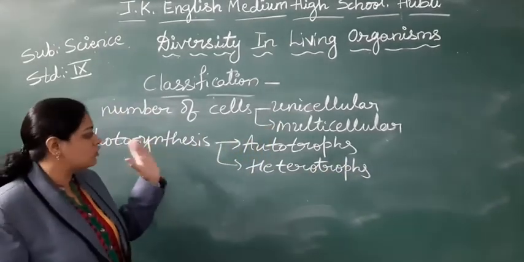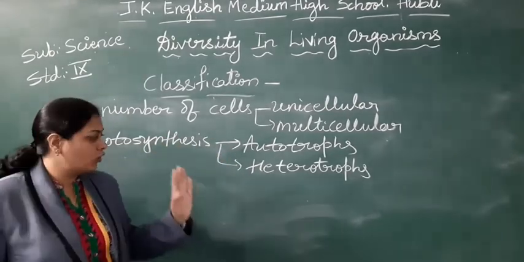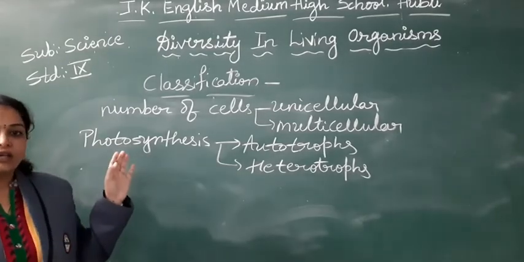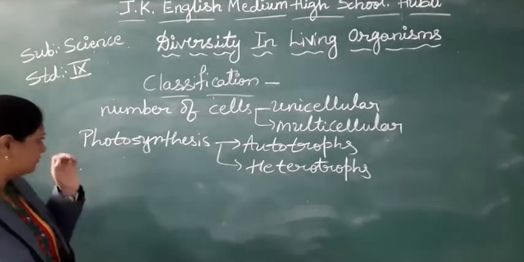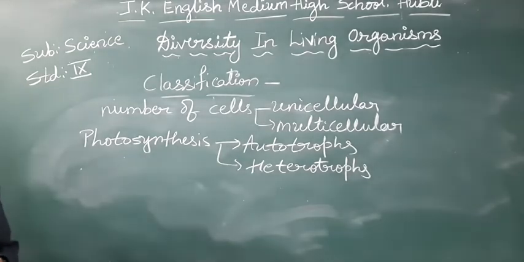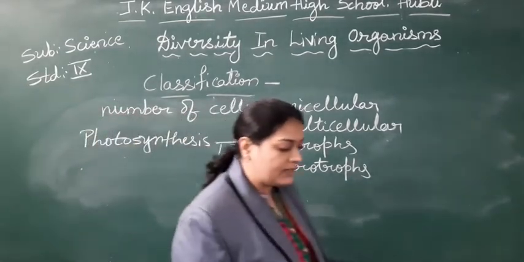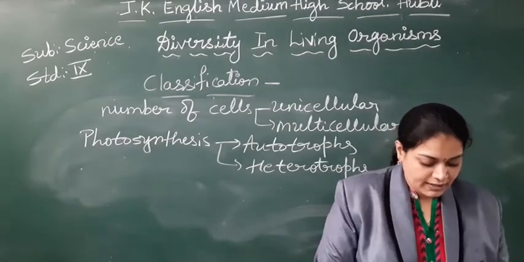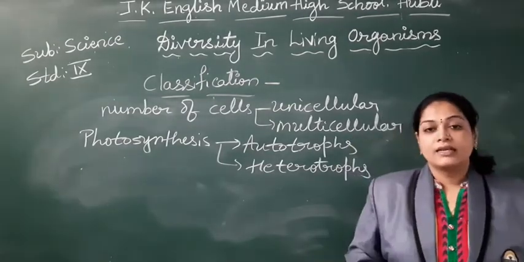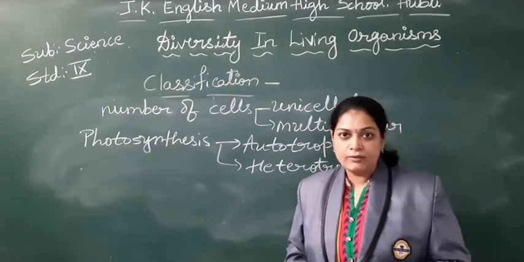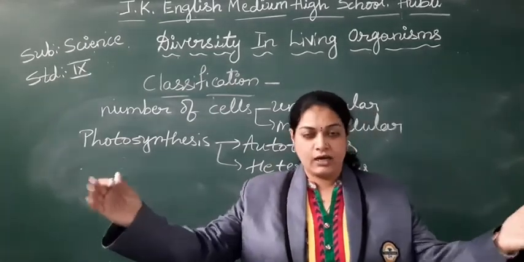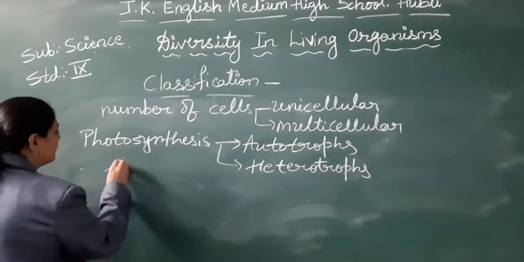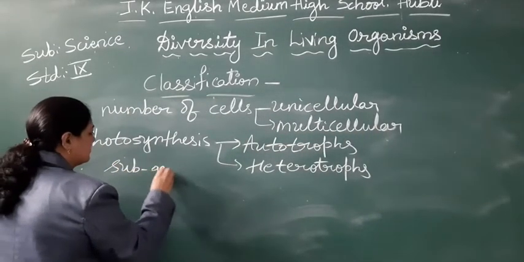No, only based on autotrophs can prepare their own food, and heterotrophs cannot prepare it and are dependent on the plants. We cannot divide the organisms only on photosynthesis. So within one group like autotrophs or heterotrophs, they planned to make the subgroups of the organisms.